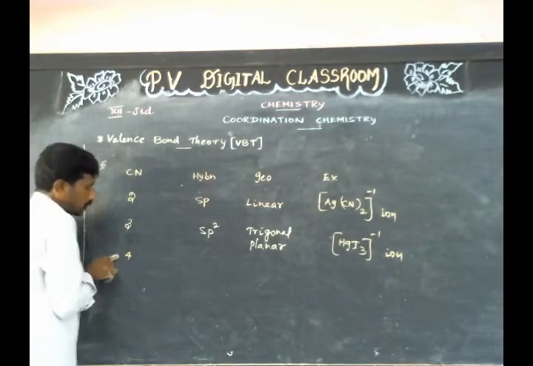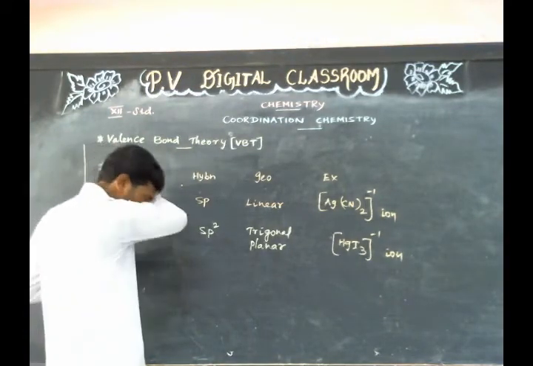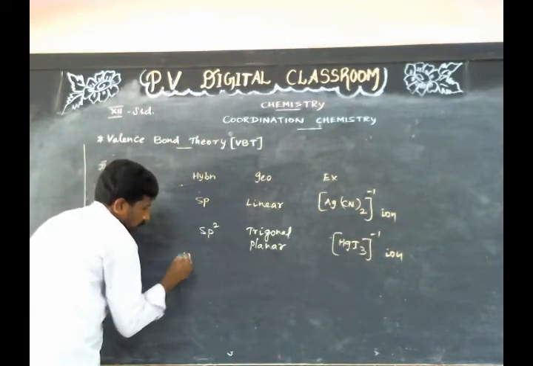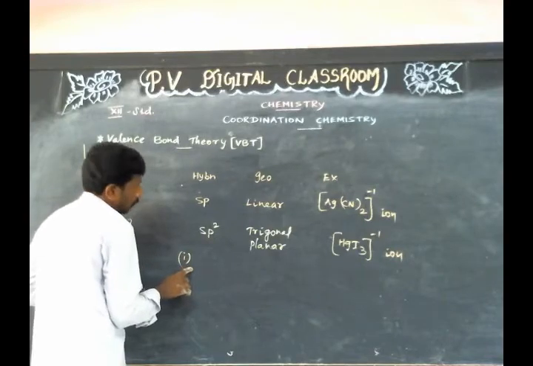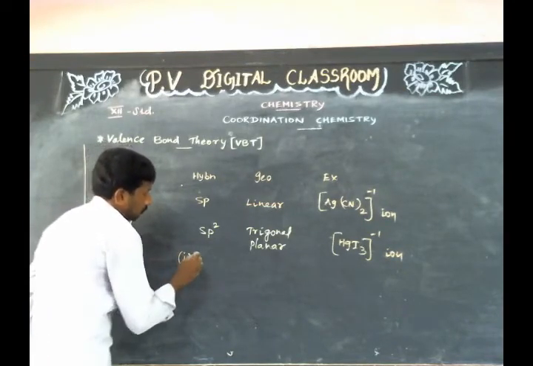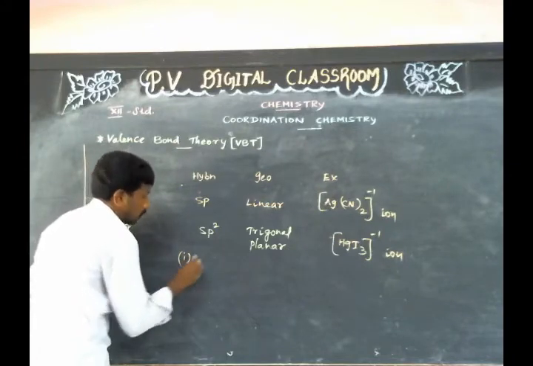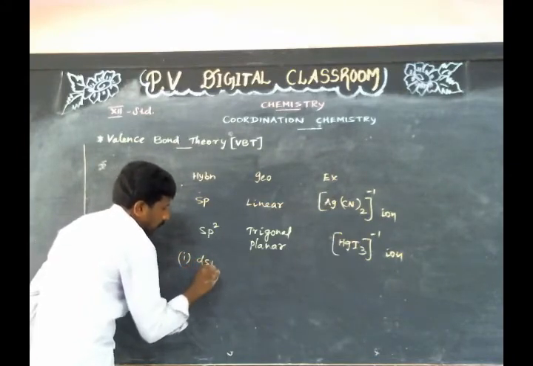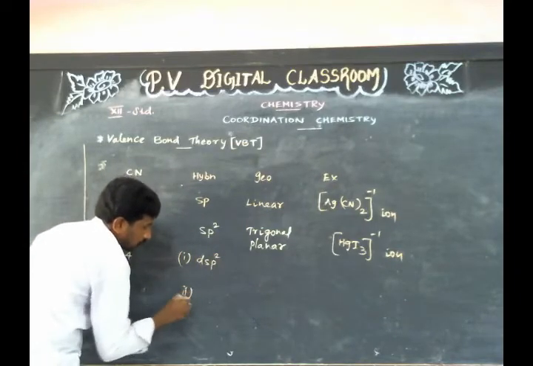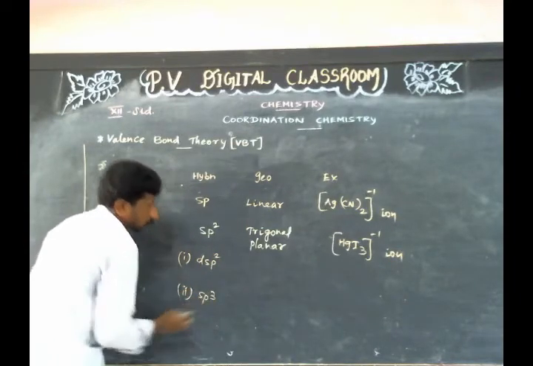If coordination number is 4, two hybridizations are possible. They are dsp2 hybridization and sp3 hybridization.